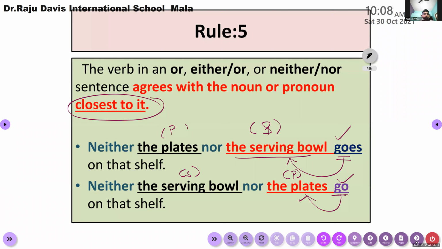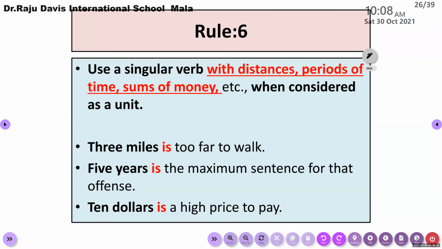Yes, ma'am. 4 and 5 are clear? Yes, ma'am. Okay, rule number 6. According to rule number 6, we must use a singular verb with distances. You may see that it is plural in form, but this is giving us an idea of a single unit of distance.